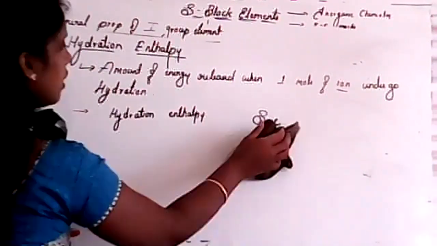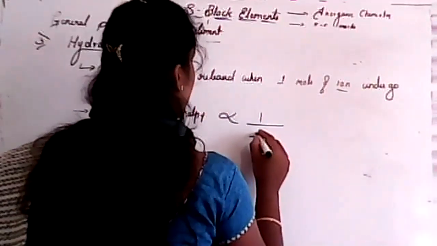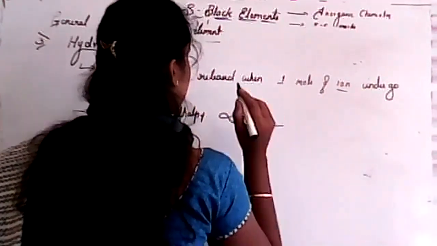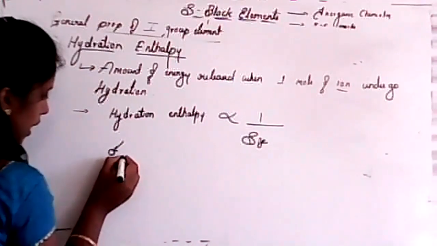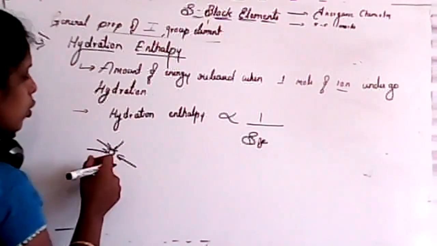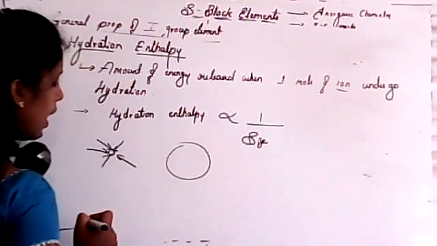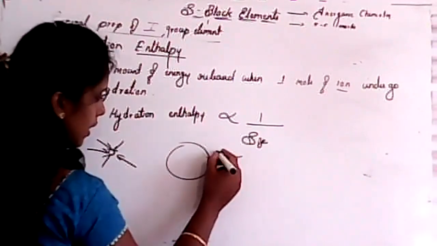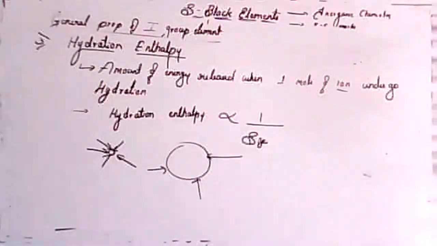Hydration enthalpy is inversely proportional to size. See, if there is a small size atom, addition of water is more easy. So that means more number of water molecules can be added. If the size of the ion or atom is more, less amount of water can be added.